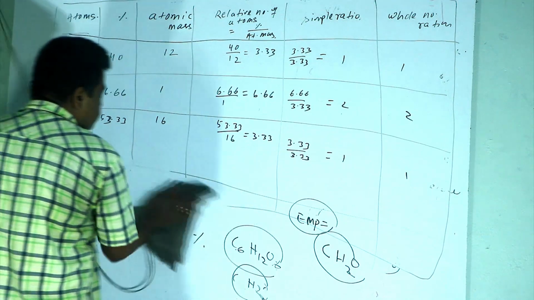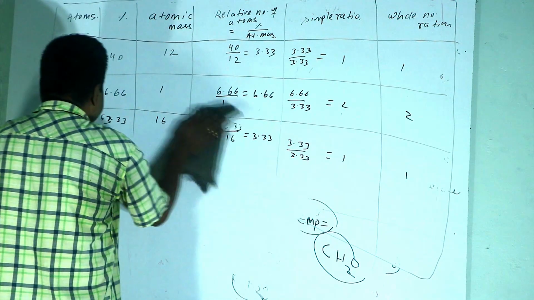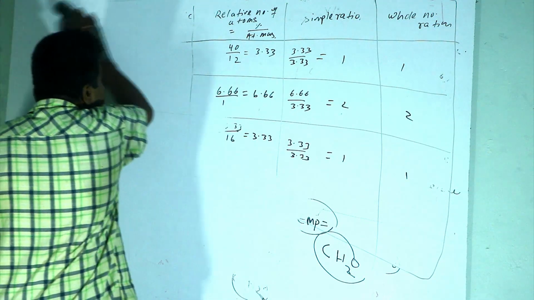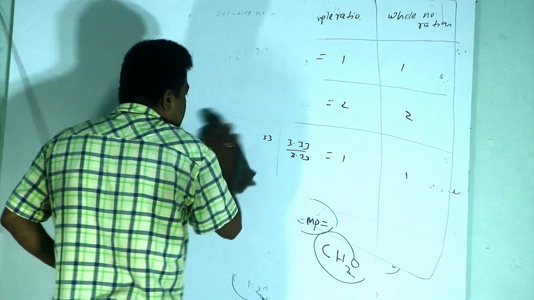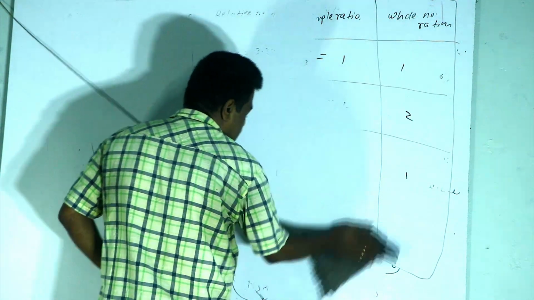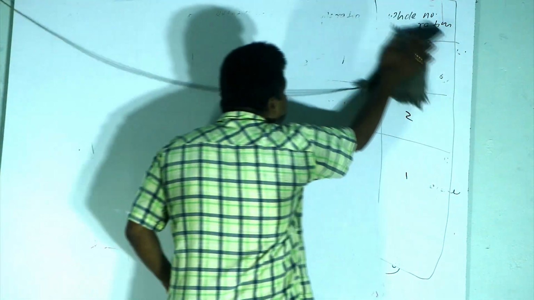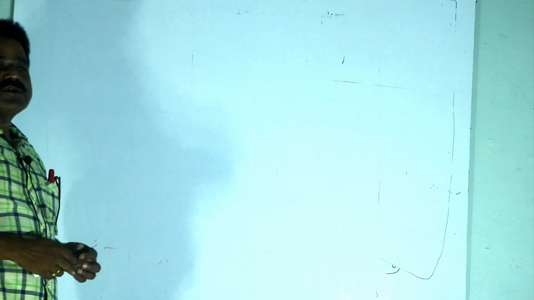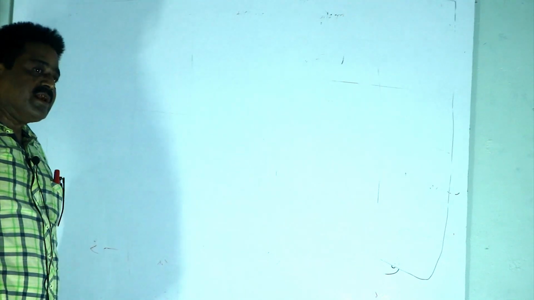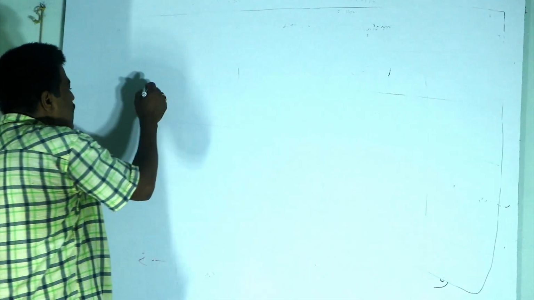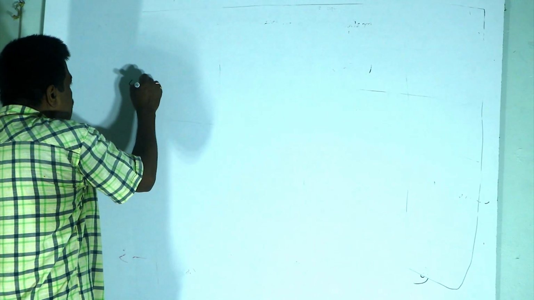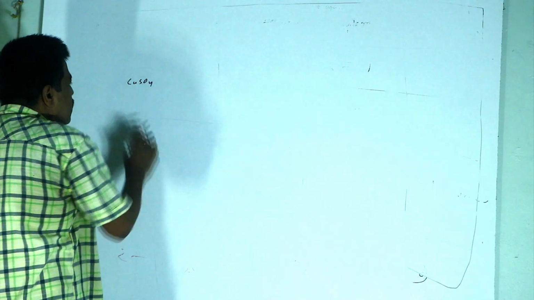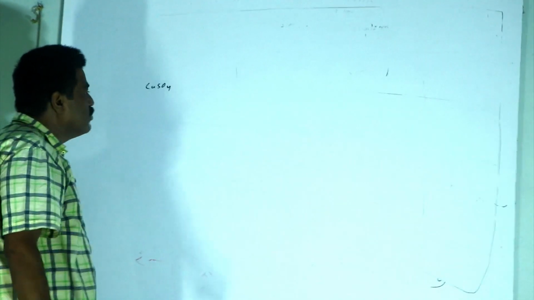Now I will tell you something about the mass and about some compounds. Some compounds remain in simple form and some remain in hydrated form. Hydrated form means, let's say, copper sulfate in simple anhydrous form is CuSO4.